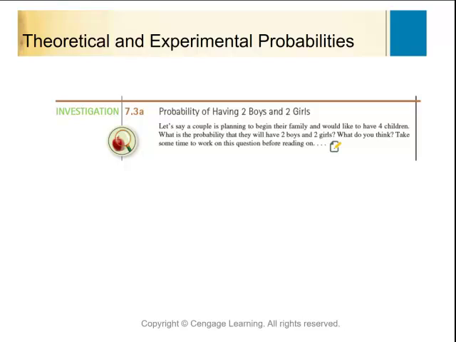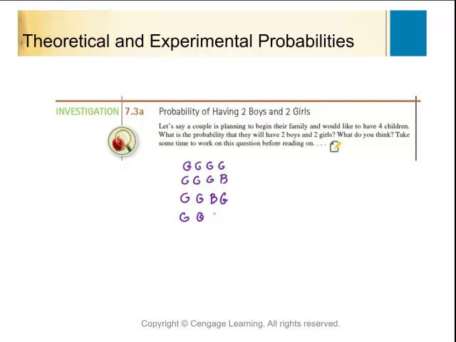All right, we're looking at what's the probability that we'll have 2 boys and 2 girls. So what we need to do if we're going to do this, we look at the different outcomes. So we could have girl, girl, girl, girl, girl, girl, girl, boy. We could have girl, girl, boy, girl.